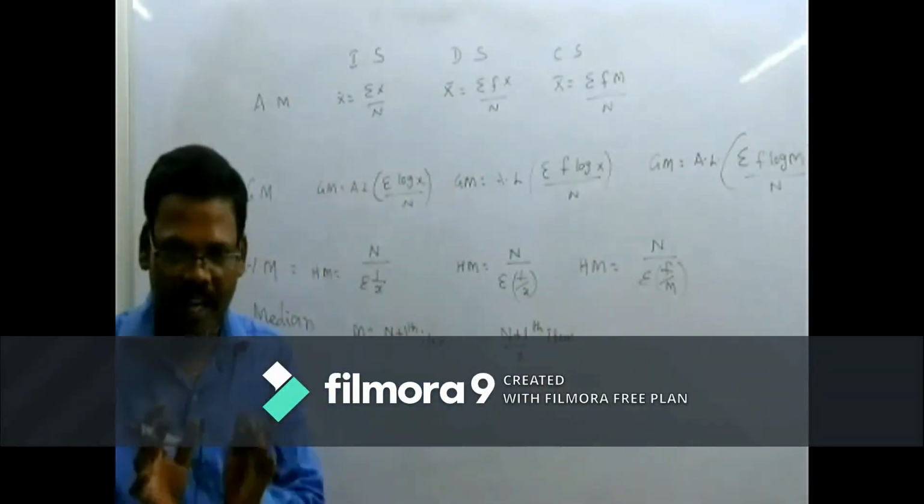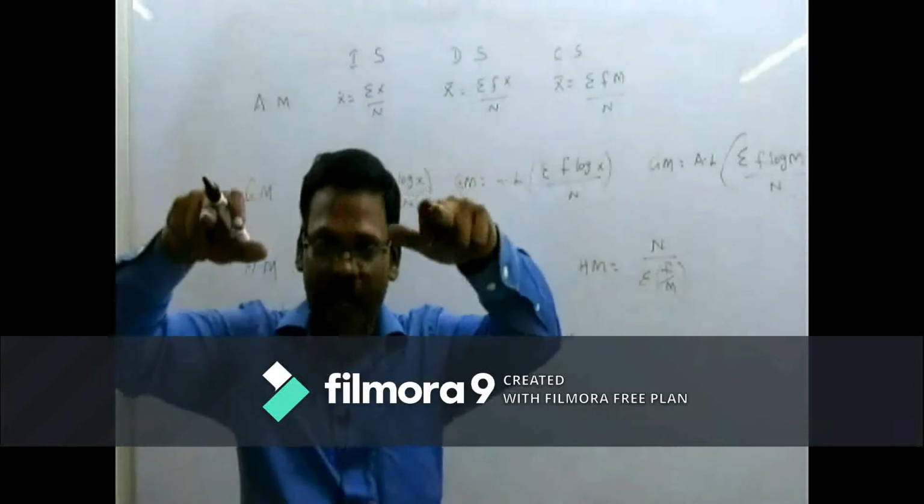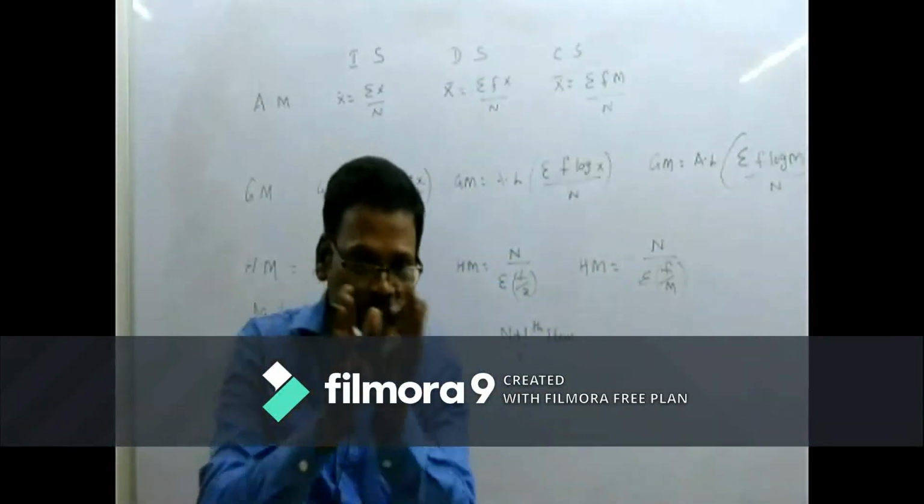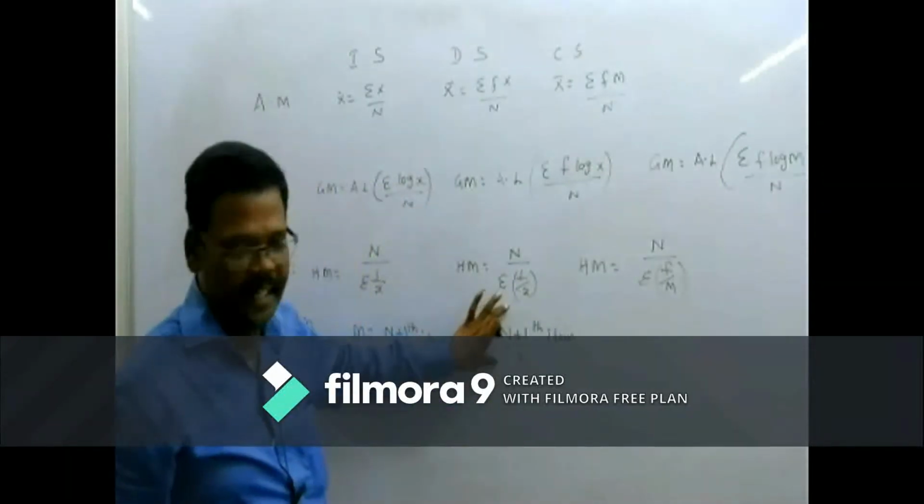We get one value, find where it is included in the cumulative frequency, and the x opposite that cumulative frequency is called the median.